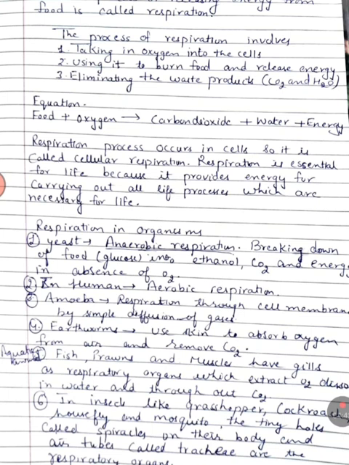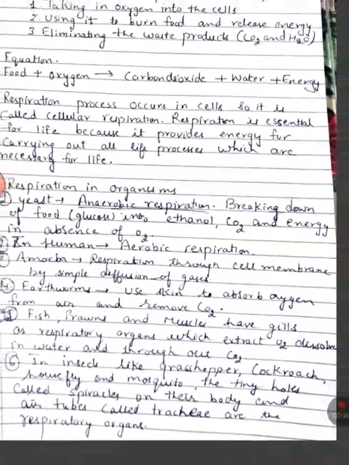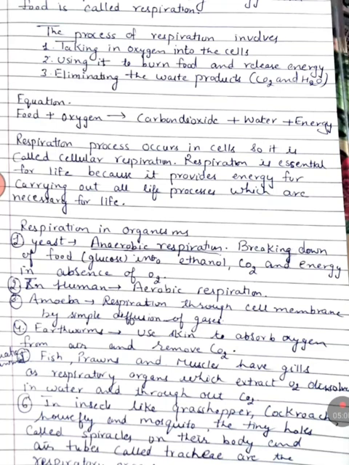The second example is human beings. We are included in this category, and we do this process in presence of oxygen, as all of you know. So it is aerobic respiration. And in amoeba, I have already told you in holozoic nutrition in the last lecture, this microorganism doesn't have any mouth, so it does all its activities with the help of its cell membrane.